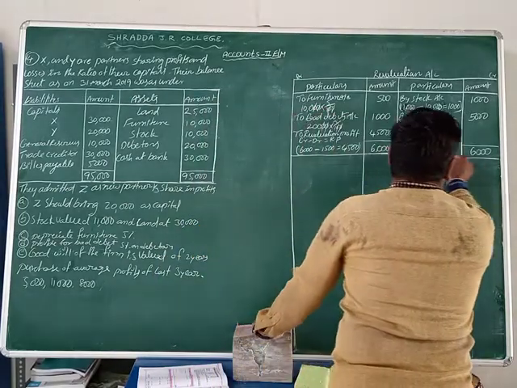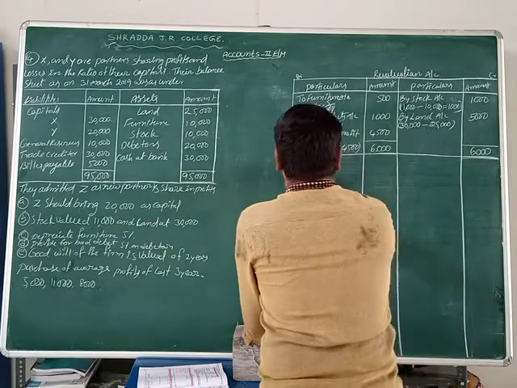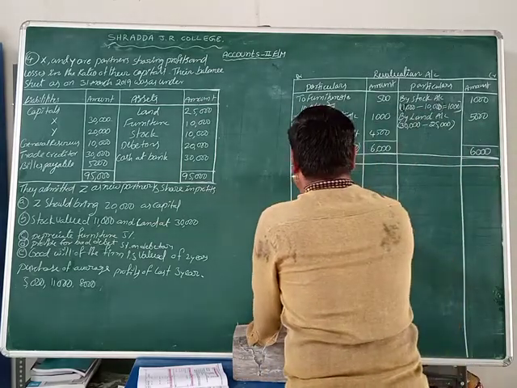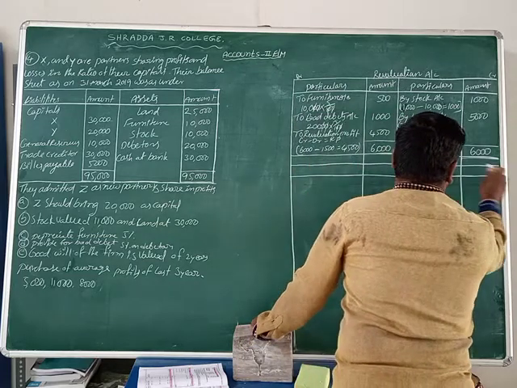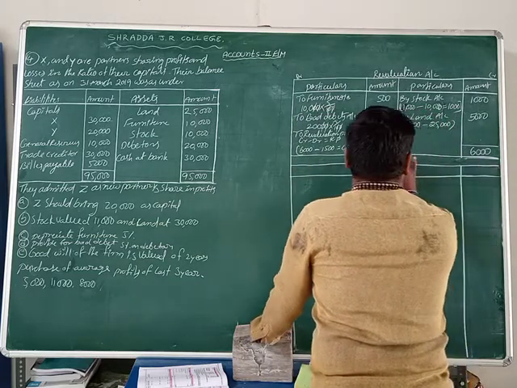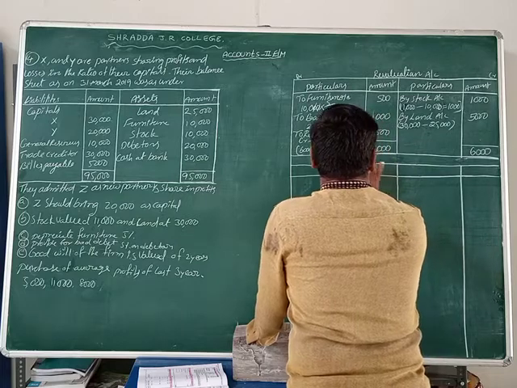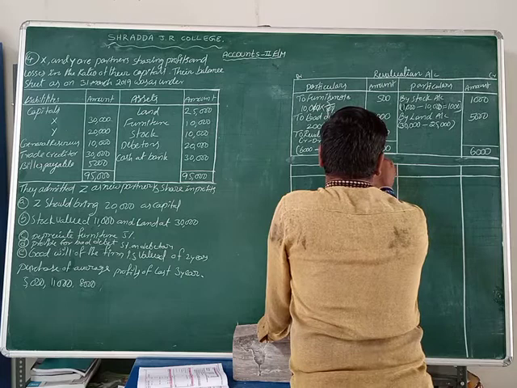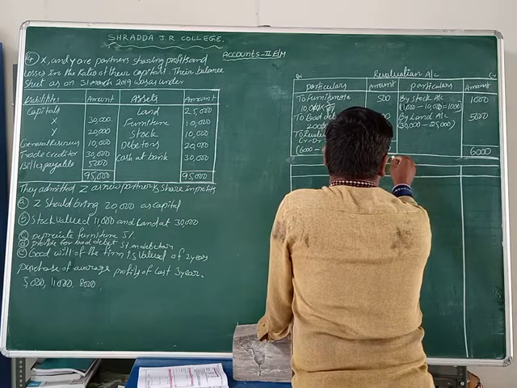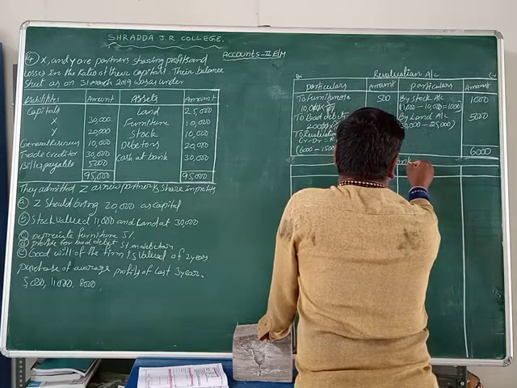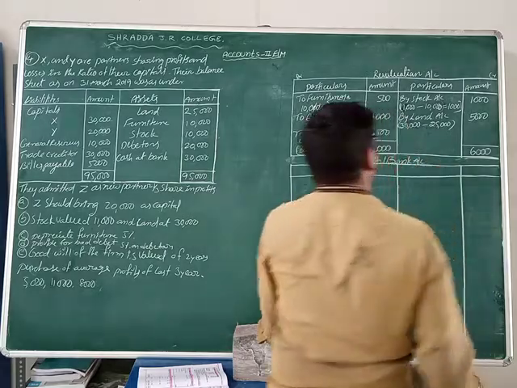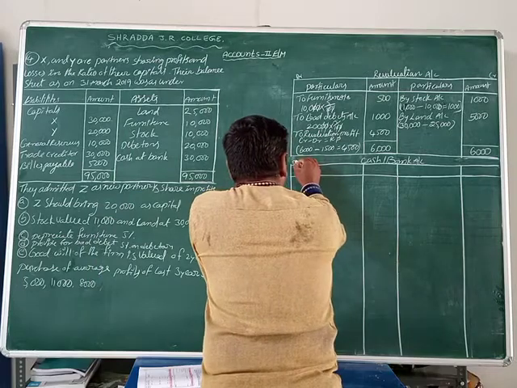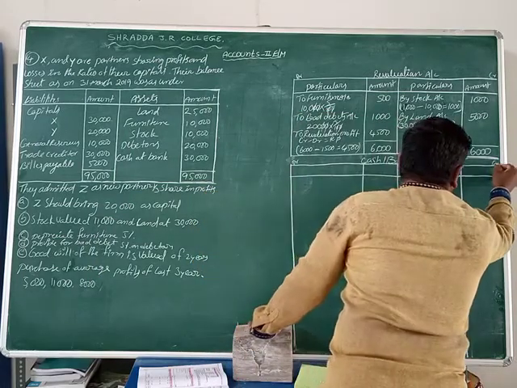Revaluation account is completed. Now we are going to cash or bank account. Write down here cash or bank account. Cash or bank account, friends. Here you can take the left side is debit and right side is credit.